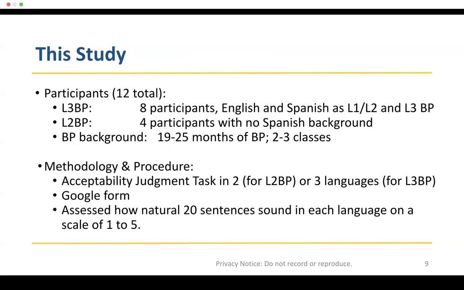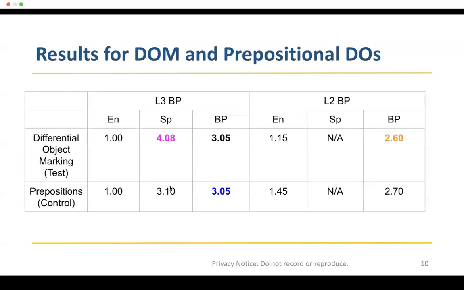On a Google form, they assessed how natural 20 sentences sounded in each language on a scale of 1 to 5, with 1 meaning very unnatural and 5 meaning very natural. In each language, 5 sentences were dedicated to the 4 conditions, and these were our results. I will first discuss differential object marking, the experimental condition, as well as prepositions before inanimate direct objects, a control condition. With the control, we expected this to be rejected in all 3 languages, and it thus received low numbers.